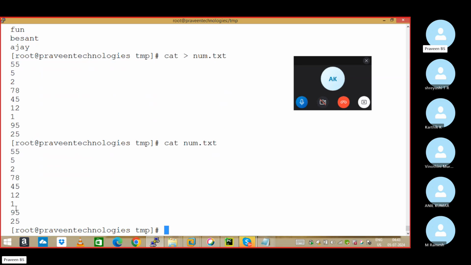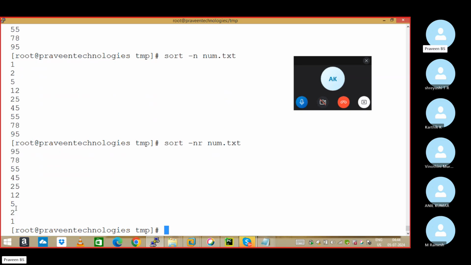Observe here. If you directly give sort num.txt, it won't be correct. It is considered as a character. See, 1 came first, then 112, then 2, 25, 45, next 5. Like this, the first letter is considered. That's not right. I need to inform Linux that you need to sort with respect to number. For that, sort hyphen n. N is the option which you want to use to sort with respect to number. Ascending order. Yes sir? Understood? If you want to do it descending, sort hyphen n and r. R is for reverse.